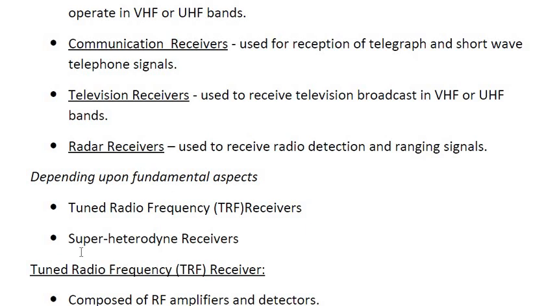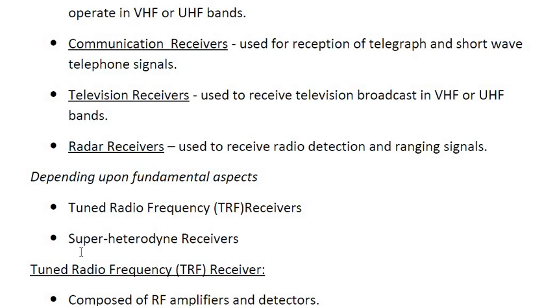Now depending upon the fundamental aspects, we are again classifying our receivers into 2 different types: tuned radio frequency receivers and superheterodyne receivers. These receivers are very important. Compulsorily there will be a question for 5 marks or 10 marks depending upon the examiner.